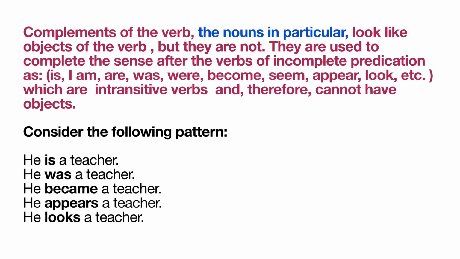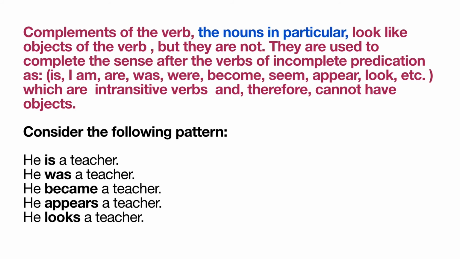Students, now this is a very important point to be noted. Concentrate. Complements of the verb, the nouns in particular, look like objects of the verb, but they are not. They are used to complete the sense after the verbs of incomplete predication as is, am, are, was, were, become, seem, appear, look, etc., which are intransitive verbs and therefore cannot have objects.